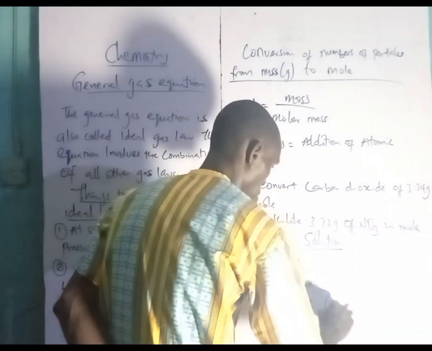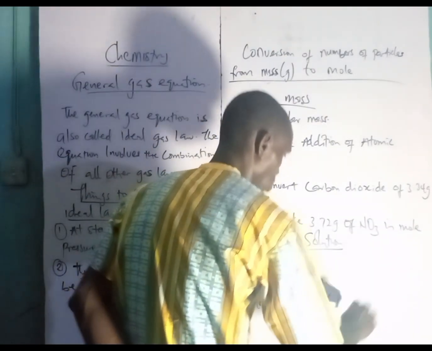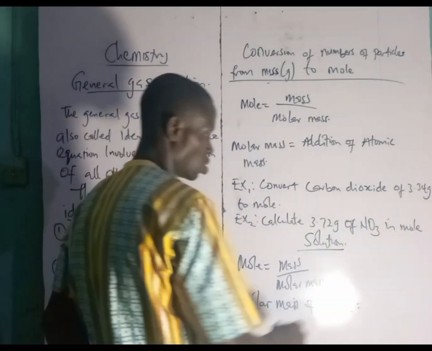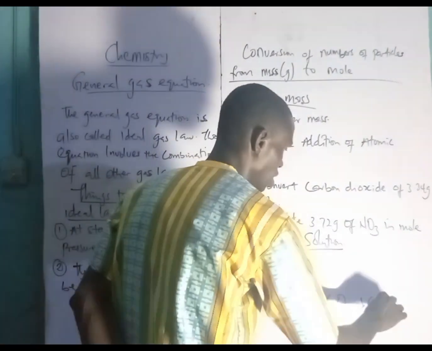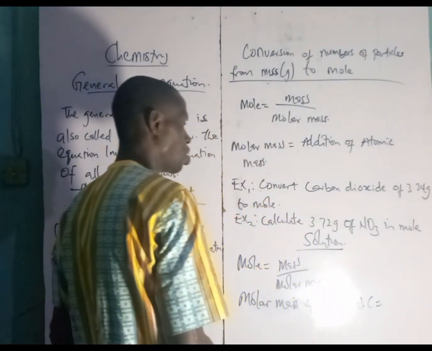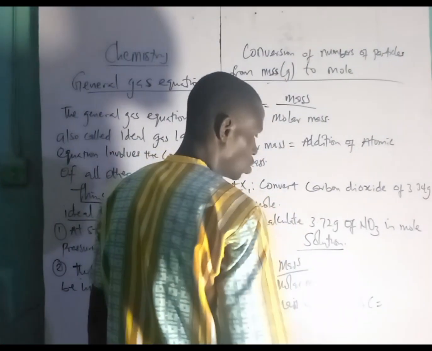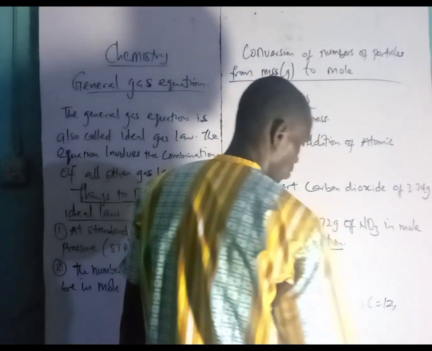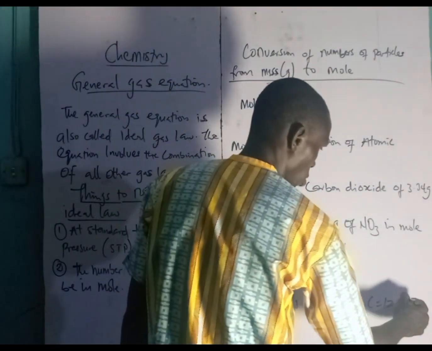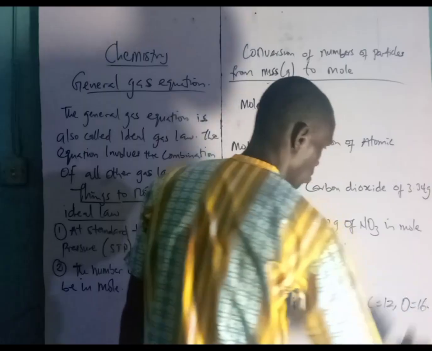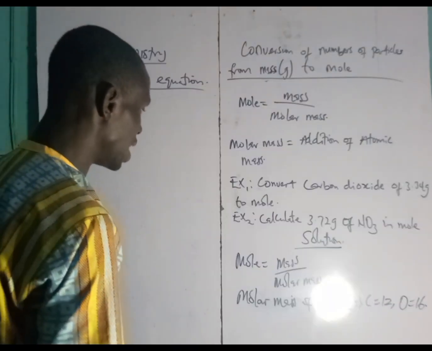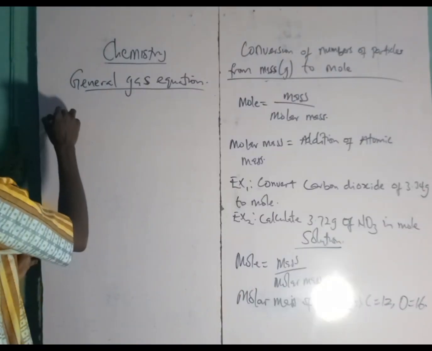All right. So don't forget that the atomic mass of carbon is 12, and the atomic mass of oxygen is 16. Now we can continue and find the molar mass.